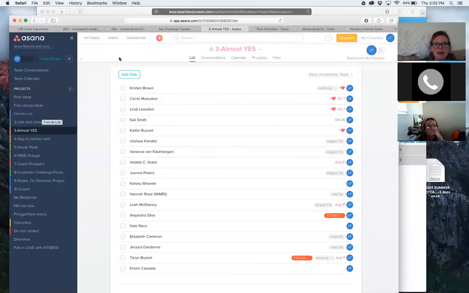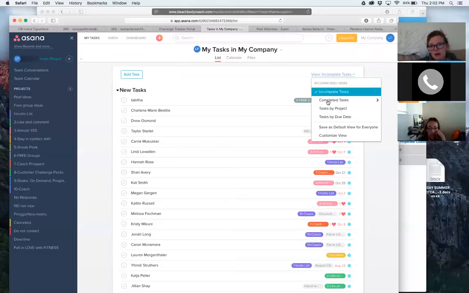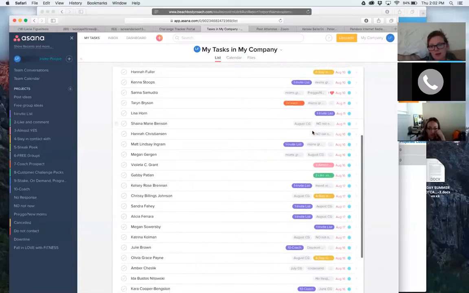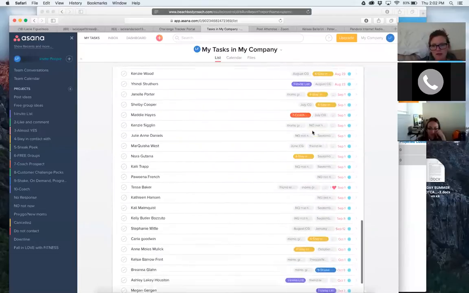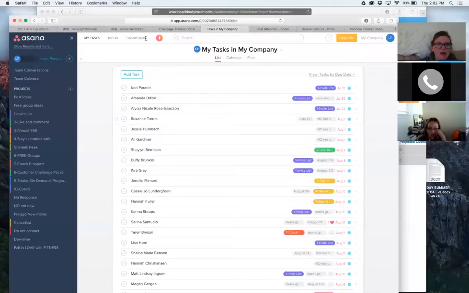But another thing, my tasks. This is what I love the most about it too, is you can go up here into my tasks, and you can come over here and it says view incomplete tasks. You can also say tasks by due date, and that's pretty much what I've done. As you can see, I did not work the entire month of August. I know, I'm so bad. There's so many people I needed to talk to and I had set out, but that happens.